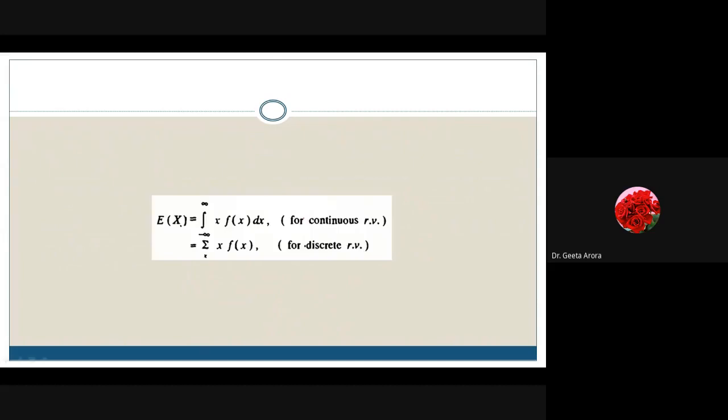Then how can we give the expectation? These are the formulas. For continuous, we have x into f(x) dx, and for discrete, it is x into f(x). Sometimes we write it as p(x) also, because p represents the probability and f here represents the function. Right? The distribution function is represented by capital F(x). Here we have taken small f(x).